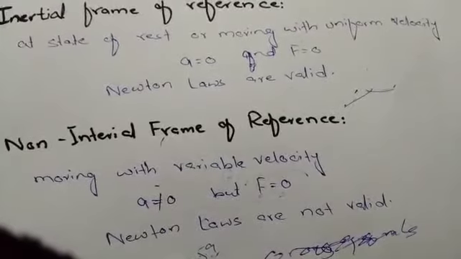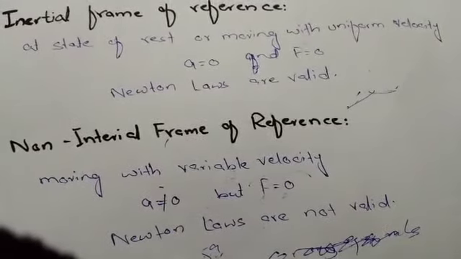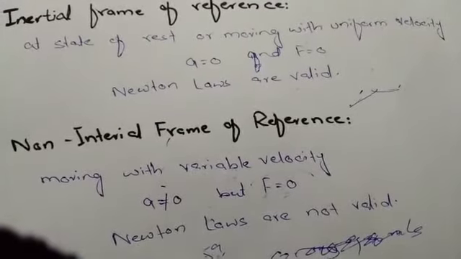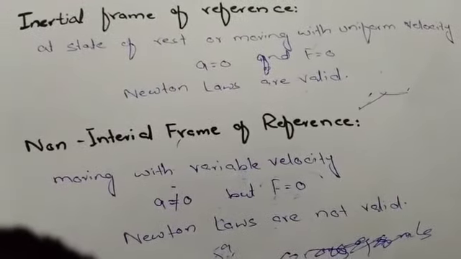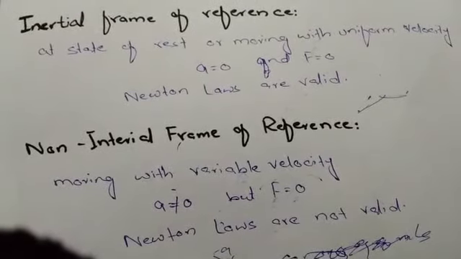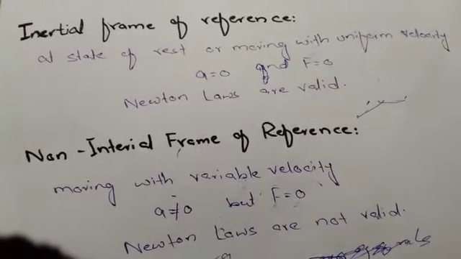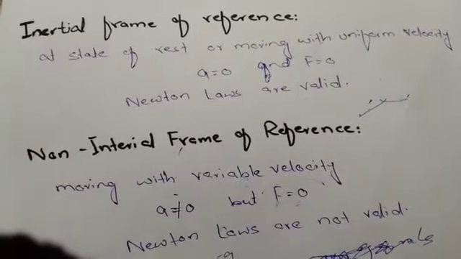When force is equal to 0, then you say that the body is in a state of rest. When force is acting on the body, then this body has a certain acceleration. So by using Newton's laws, you study the different types of motion of different objects while considering the Earth as an inertial frame of reference.